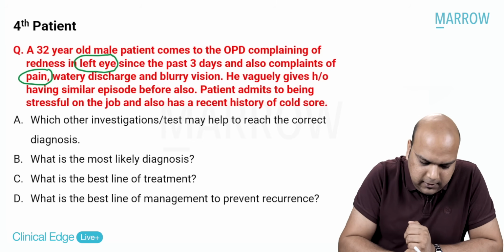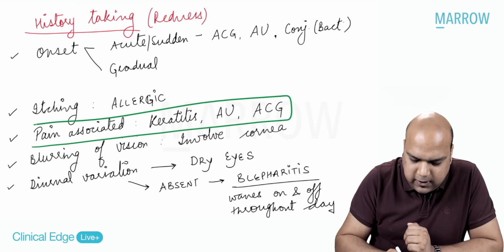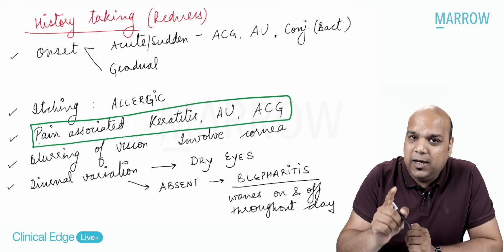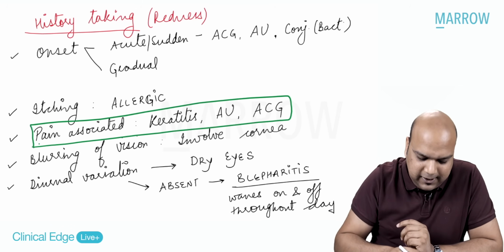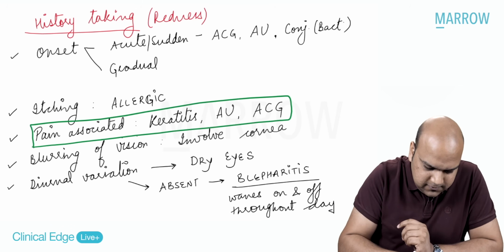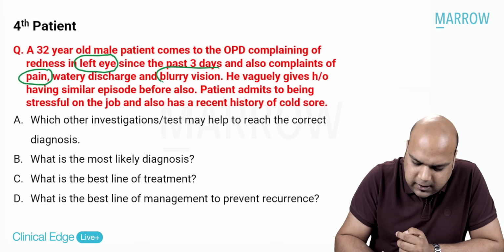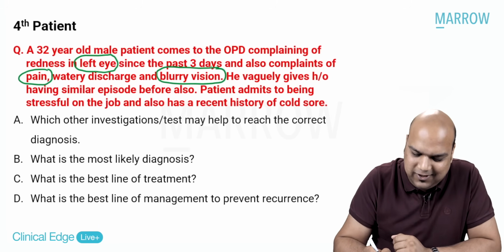Pain, everybody, pain. I hope you remember. As soon as the patient is complaining of pain himself or herself, then we know that our differential diagnosis is moving away from conjunctivitis. So watery discharge and blurry vision. Blurry vision, again, go back to those questions. Cornea is involved somewhere.